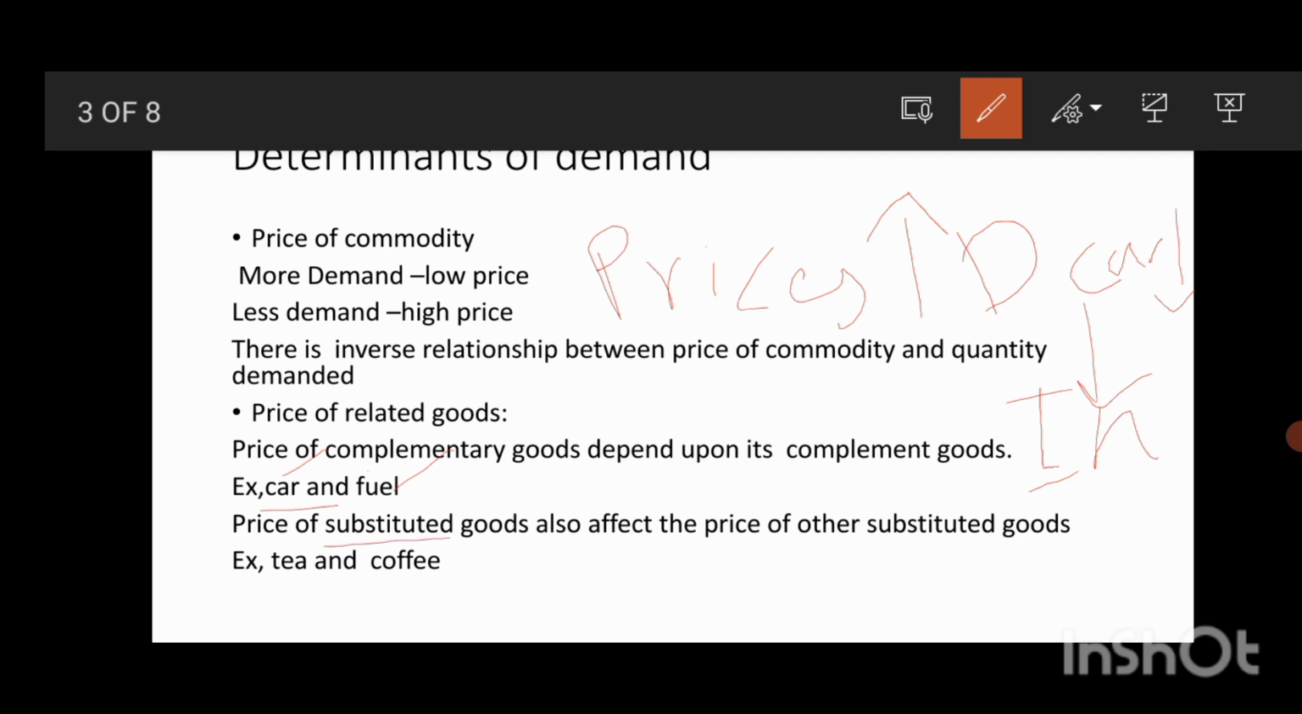Now the price of substitute goods also affects the demand for other substitute goods. For example, tea and coffee. Take an example where the price of tea has risen. Now people may not buy tea, they will demand its substitute, coffee, so demand for coffee will rise. When the price of tea increases, demand for tea will reduce, and as compared to tea, the coffee price will be lower, and because of that people will demand coffee.